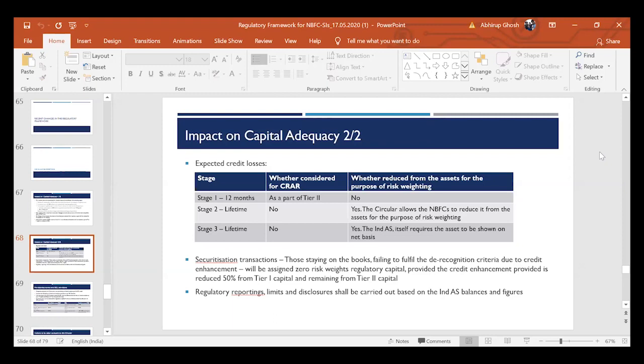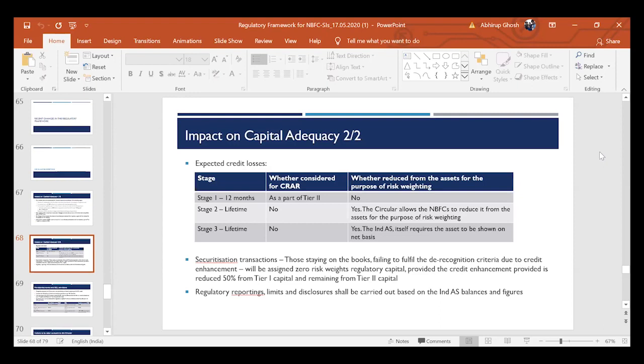RBI says that stage 1 expected credit losses can be added as a part of tier 2 capital, because earlier also, if you recall, there was a provision that allowed inclusion of general loss provision to the extent of 1.25% of the risk-weighted assets as a part of tier 2. So stage 1 ECL is considered as general loss provision, and it is allowed to be added to tier 2 capital, and stage 2 and stage 3 have been disregarded from inclusion into tier 1 or tier 2.